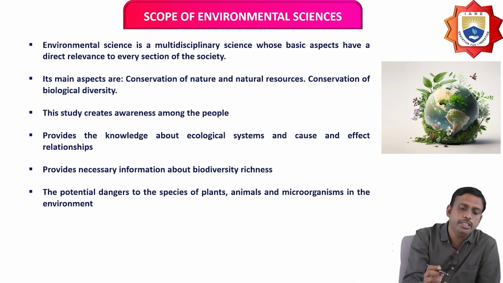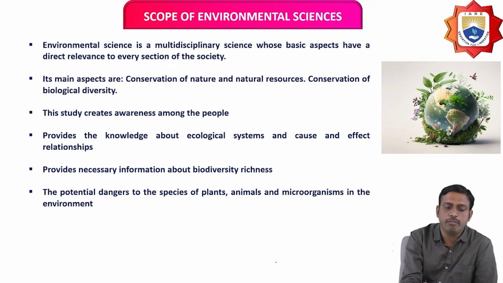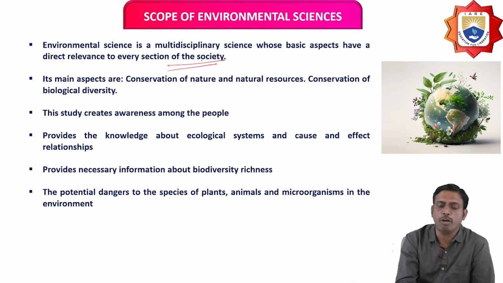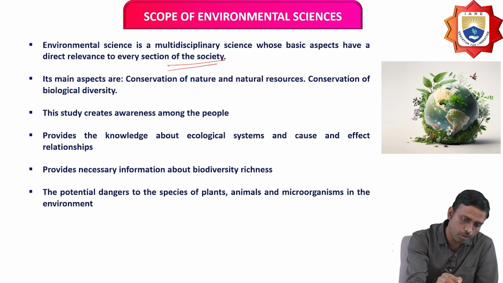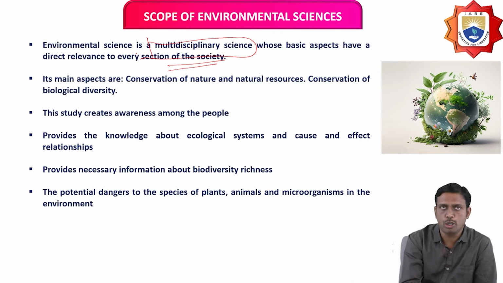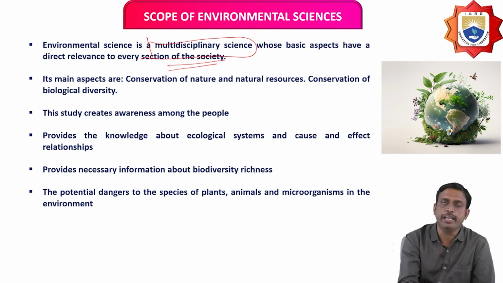Now, what is the scope under which we are going to discuss here? Environmental science is a multidisciplinary science whose basic aspects have direct relevance to every section of society. Everywhere we are going to study this environmental science. That is the reason we call it a multidisciplinary science, which has direct relevance to every section of society.